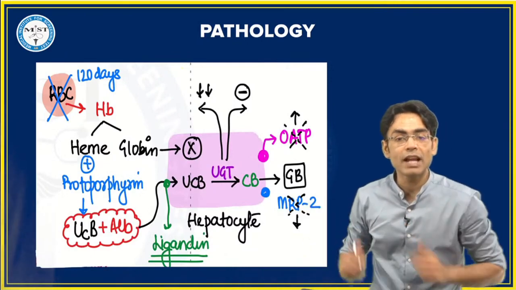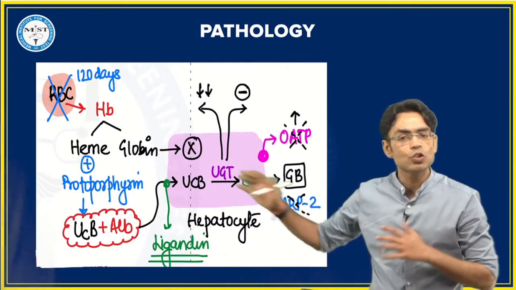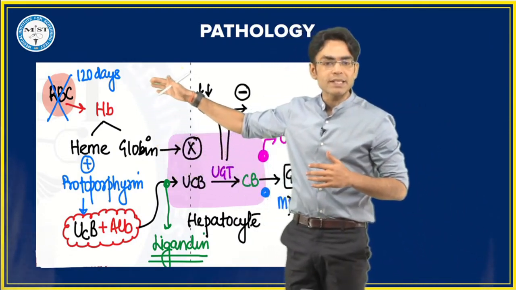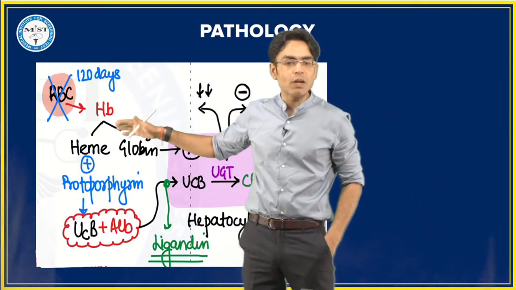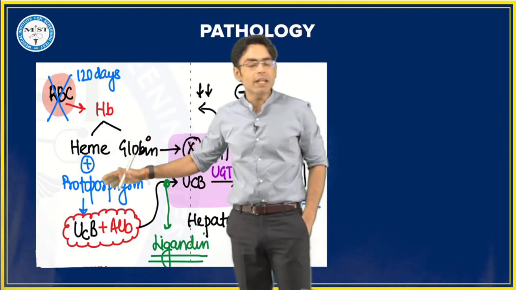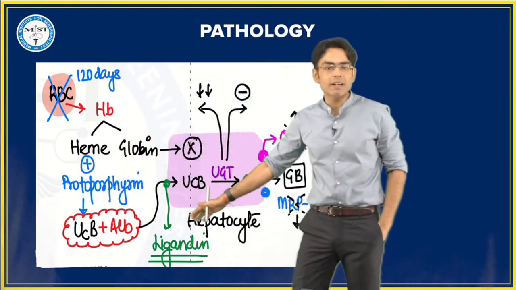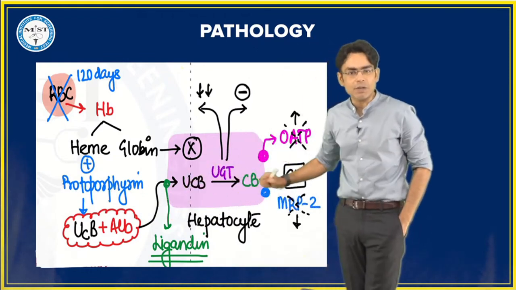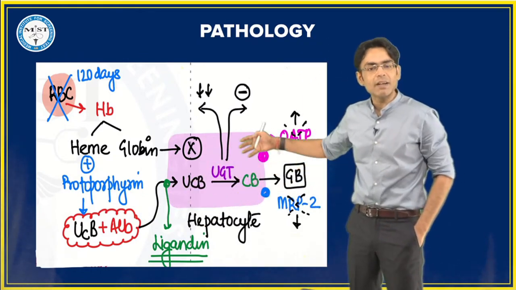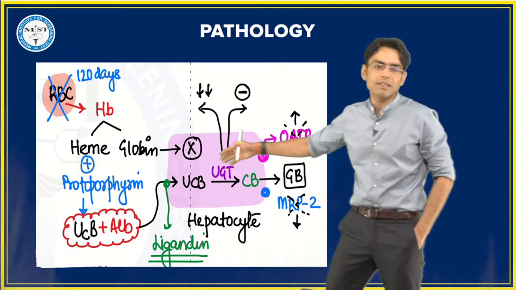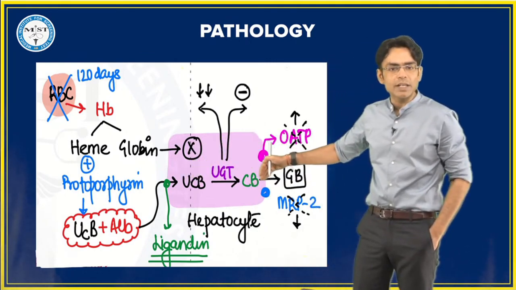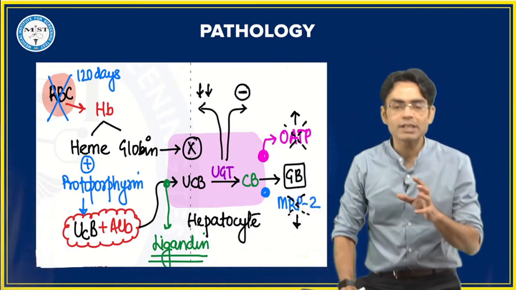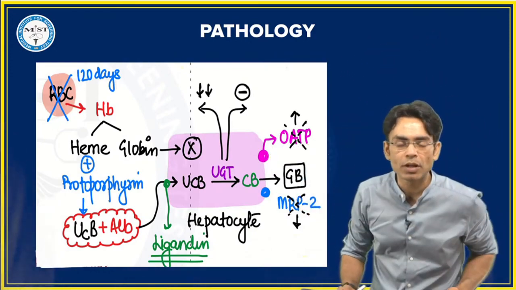चलो, ये hereditary hyperbilirubinemia में, you must be knowing that our RBCs get broken down in 120 days. Then there's hemoglobin which comes out. We have heme and globin. Heme then associates with protoporphyrin, becomes unconjugated bilirubin, combines with albumin, gets into the hepatocyte. Inside the hepatocyte, there is an enzyme which is UGT. This unconjugated bilirubin converts into conjugated bilirubin and then it is given to the gallbladder for storage. Now the point is that there are 4 diseases of hereditary hyperbilirubinemia.